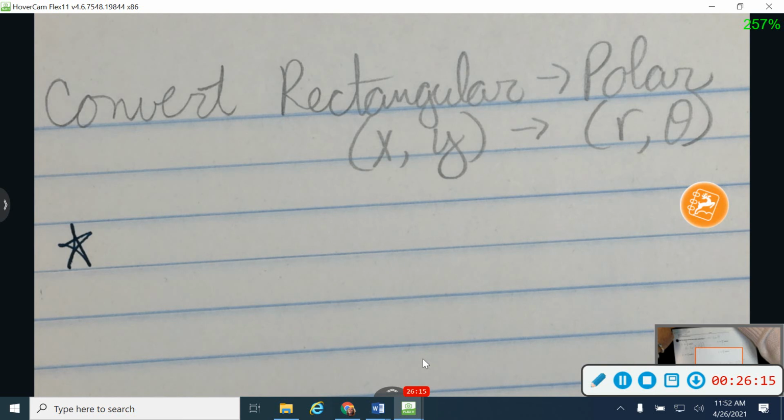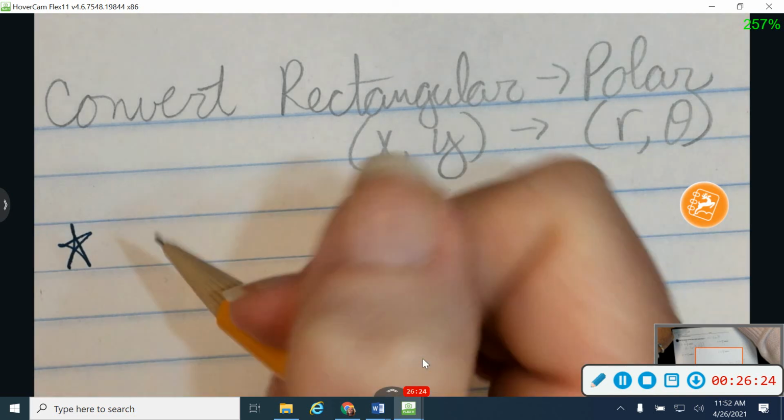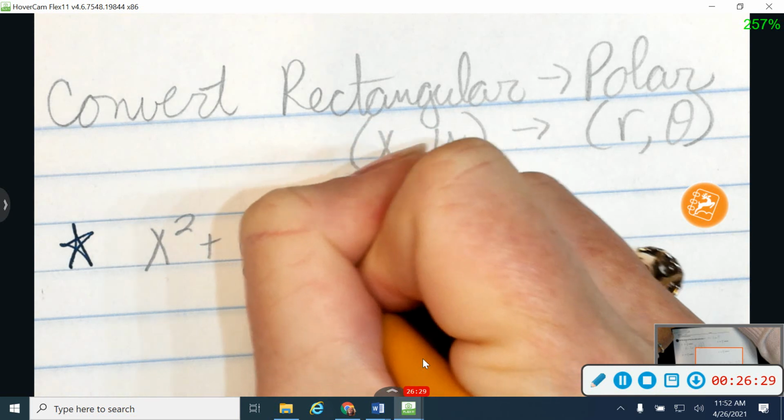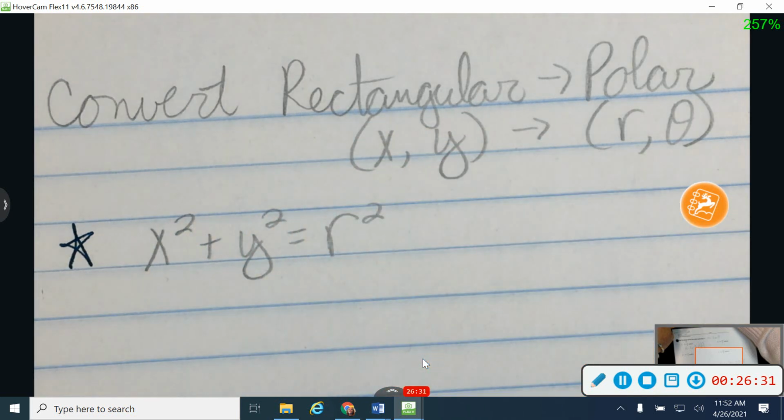The first formula I'm going to use to take x and y and find r is the circle formula that we used back in conic sections. So I know that a circle is x squared plus y squared is equal to r squared. I can plug in x and y and find r. Again, just from those circle formulas way back in conic sections. I'm going to need to take the square root after I plug things in, so watch out for that.